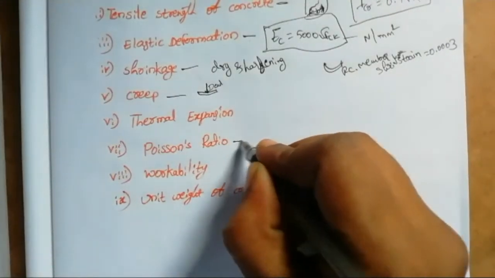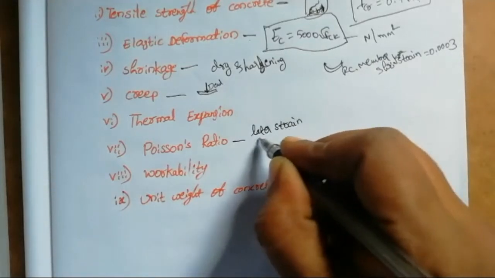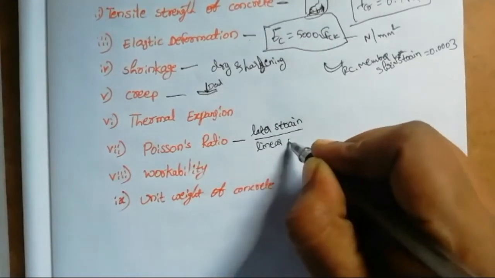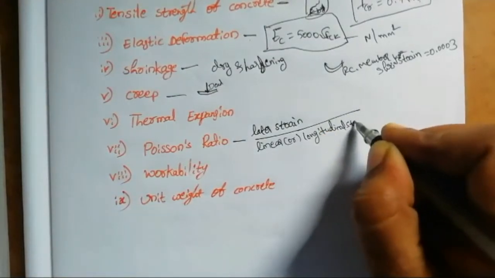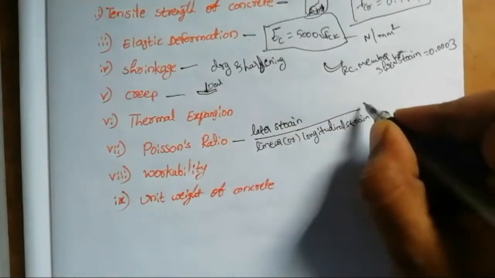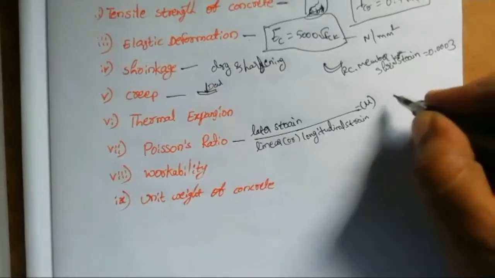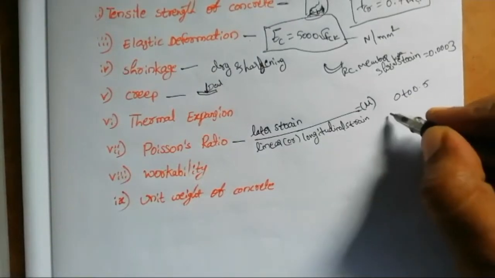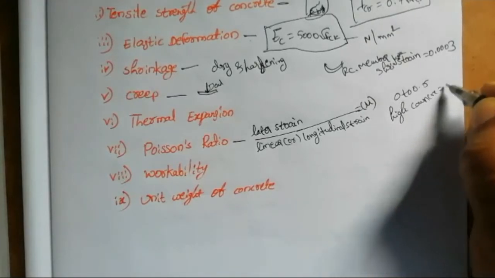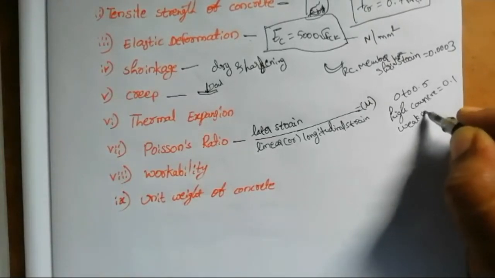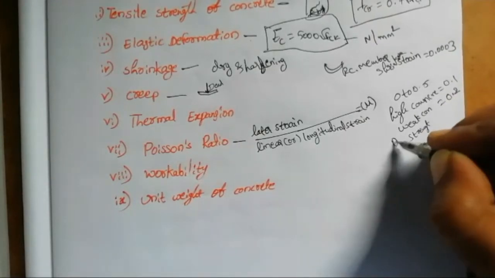Next is Poisson's ratio. It is the ratio between the lateral strain to longitudinal strain or linear strain. It is indicated by mu. Poisson's ratio varies from 0 to 0.5. For high strength concrete it is 0.1. For weak concrete mu value is 0.2. For strength design purpose we take it as 0.15.